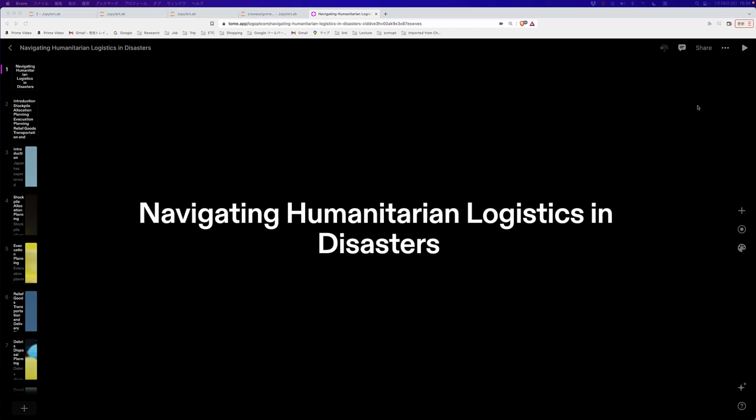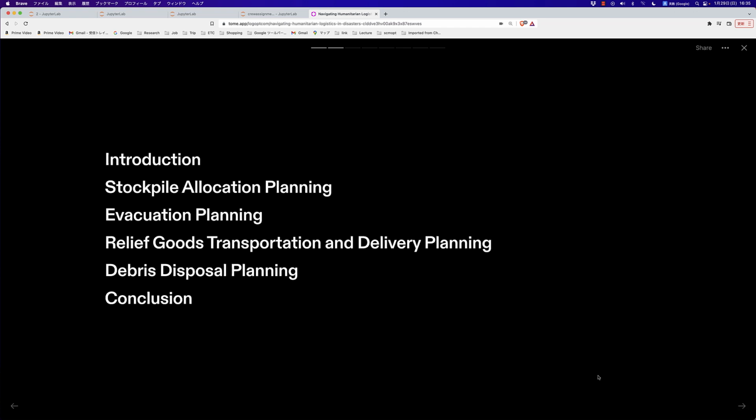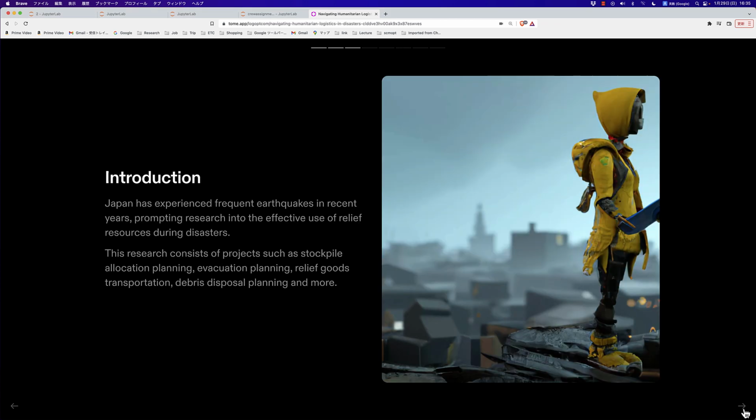Navigating humanitarian logistics in disasters. Agenda: Introduction. Stockpile allocation planning. Evacuation planning. Relief goods transportation and delivery planning. Debris disposal planning. Conclusion.